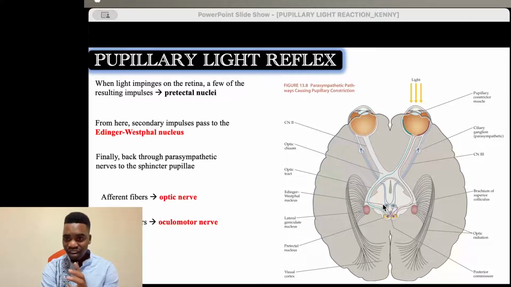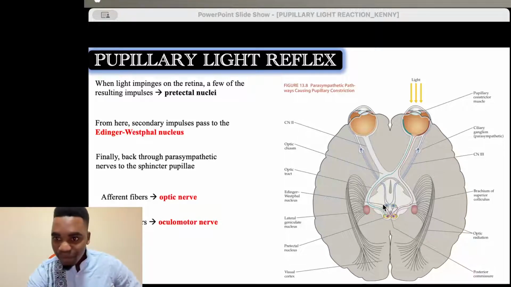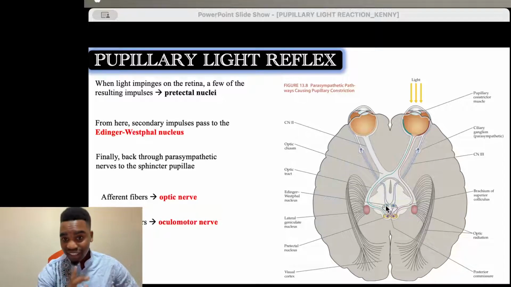So already we have almost three crossings over. Then the information from the Edinger-Westphal nucleus, another crossing over, goes to either eye. We have a fiber crossing over to supply this eye, and another fiber maintained to go through the same eye.